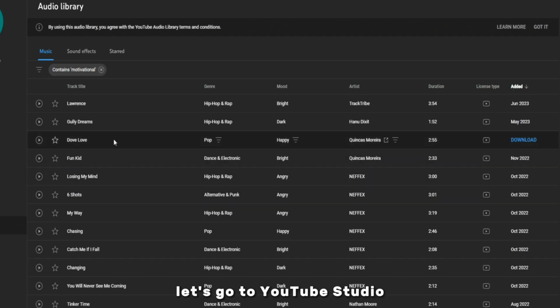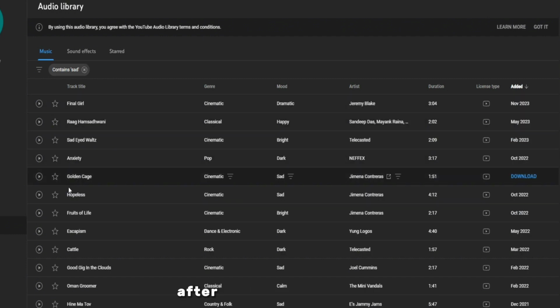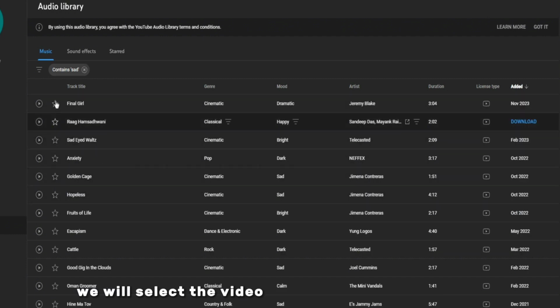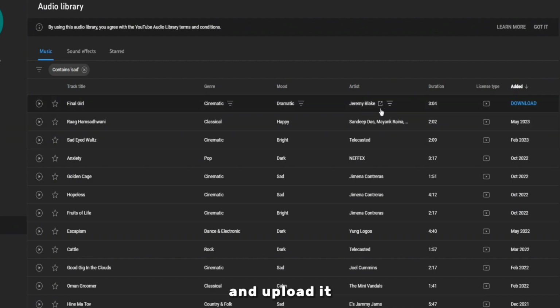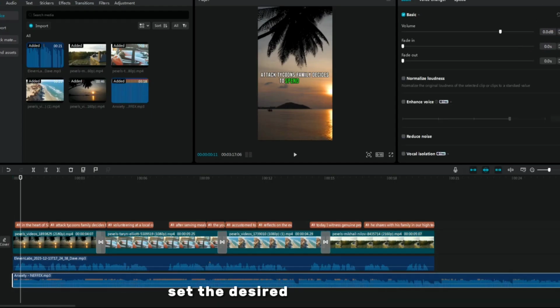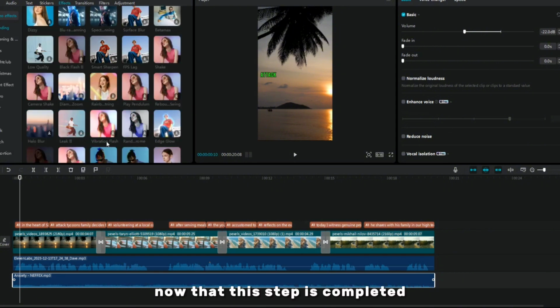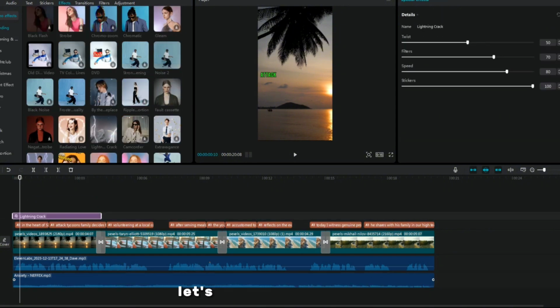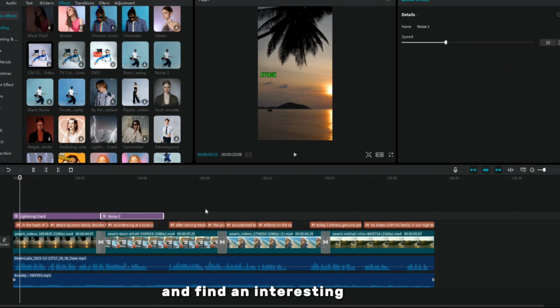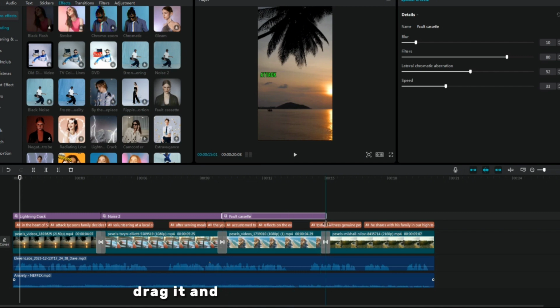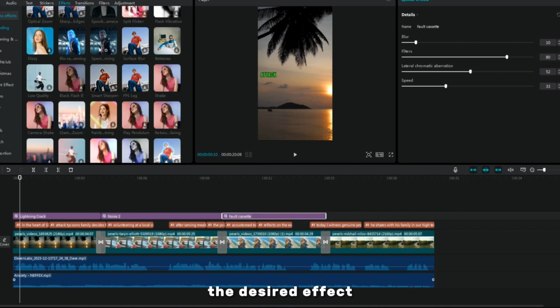Let's go to YouTube Studio and go to the Audio Library section. After conducting a search, we will select the track that best suits our content and upload it. Let's put it on the timeline, set the desired volume level, and cut it to the required length. Now that this step is completed, let's move on to adding effects. Let's go to the Effects tab and find an interesting effect, for example, a cassette with an error. Drag it and adjust the size to achieve the desired effect.